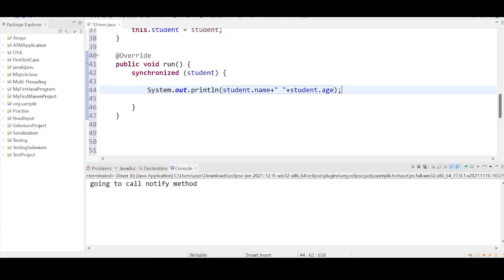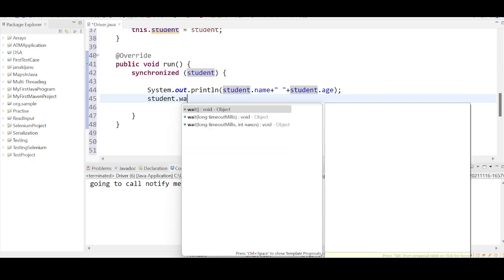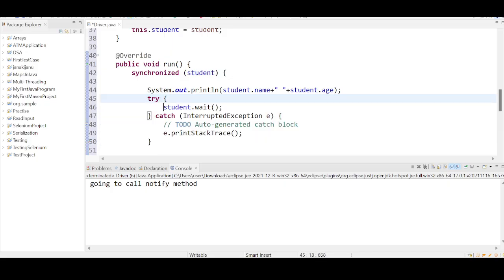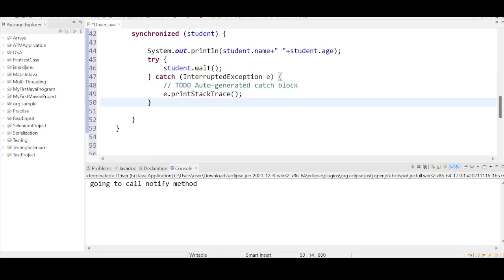After fetching name and age, what I am going to do is release the lock. I just want to release the lock. When I want to release the lock, I can call the wait method. It is going to throw an exception, so I am surrounding it with a try and catch block to handle this exception gracefully.